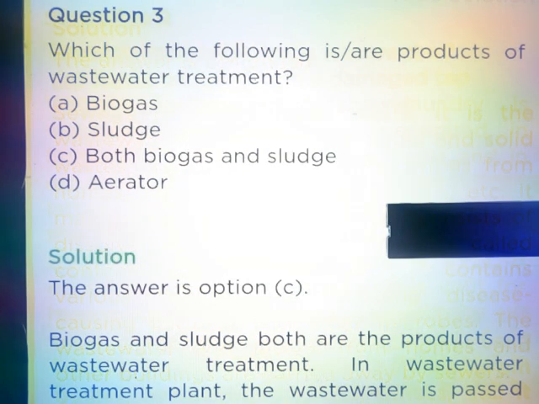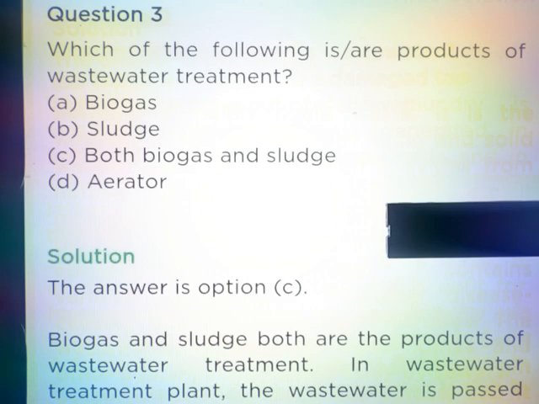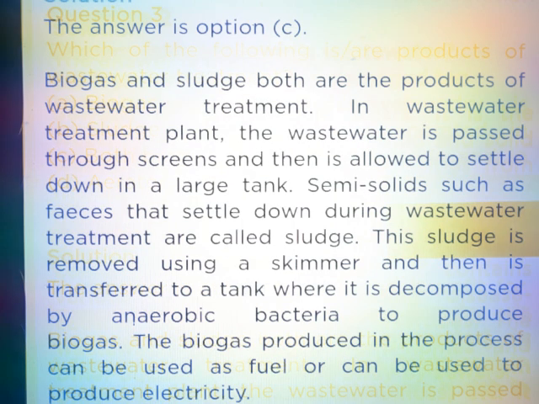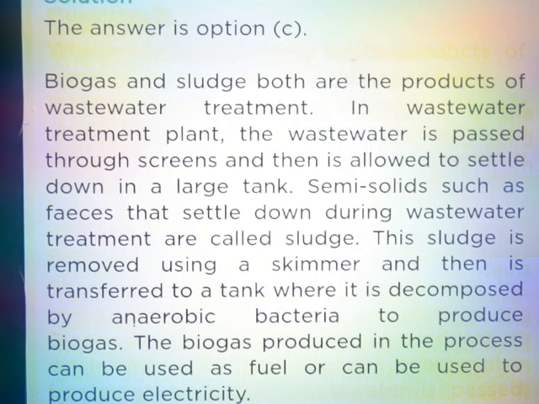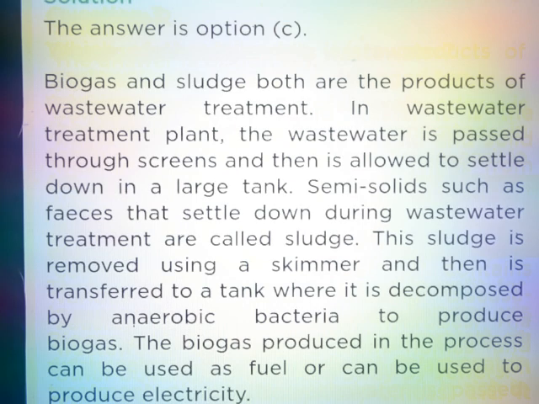Question number 3. Which of the following are the products of wastewater treatment? Answer, part C. Both biogas and sludge. Biogas and sludge both are the products of wastewater treatment. In a wastewater treatment plant, the wastewater is passed through screens and then is allowed to settle down in a large tank. Semi-solids such as feces that settle down during wastewater treatment are called sludge.